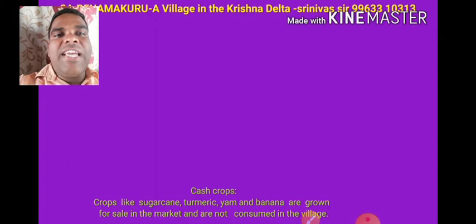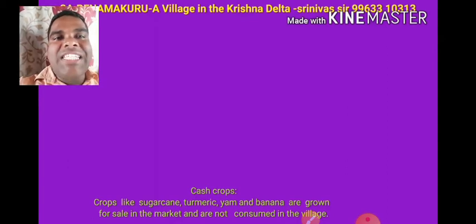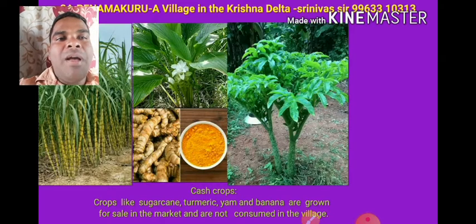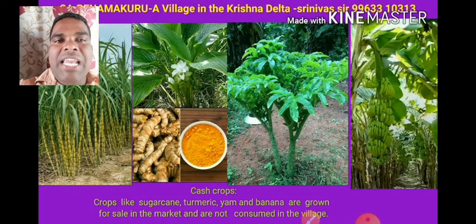Understand, children? Next, cash crops. What are cash crops? Cash crops like sugarcane, turmeric, yam and banana are grown for sale in the market and not for consumption in the village. They can sell in the market yard, Uyuru market yard.